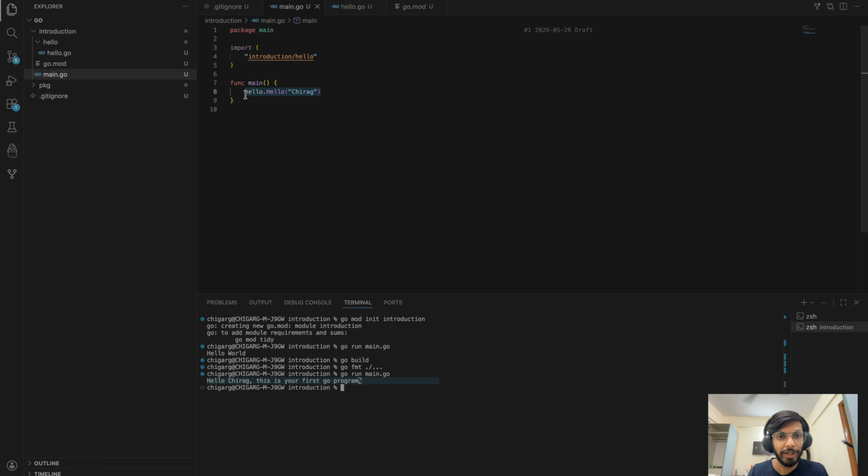So this hello package is going to contain all the code that is present in this particular directory, and this is how I'm going to use it for the rest of the series. Again, you can skip the part about the function, that's not really necessary right now. We'll talk about it when we get there. I just wanted to show you what exactly a package is going to do over here.